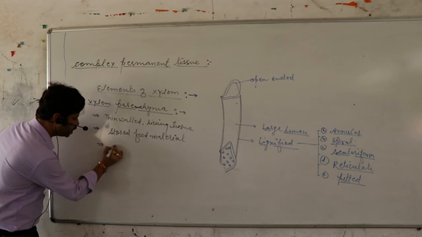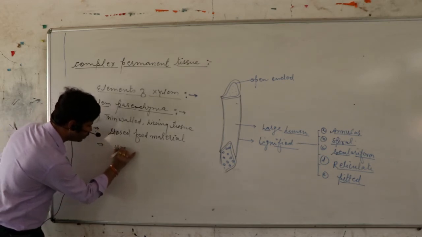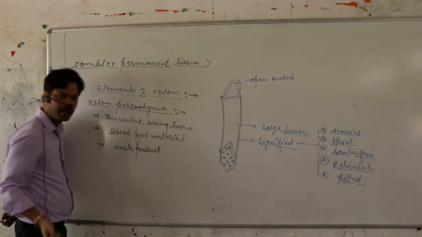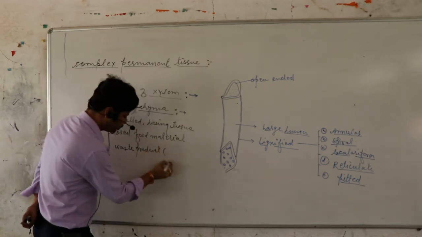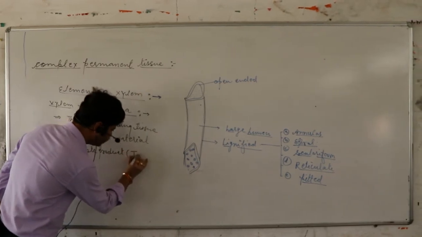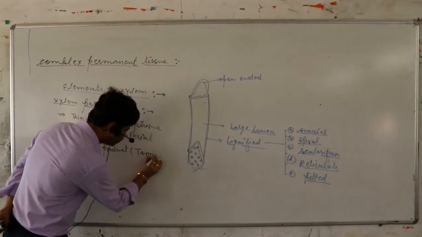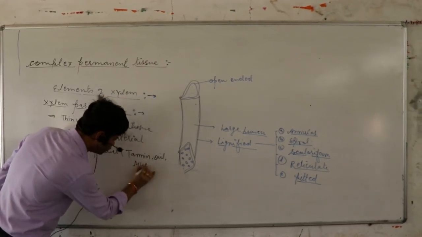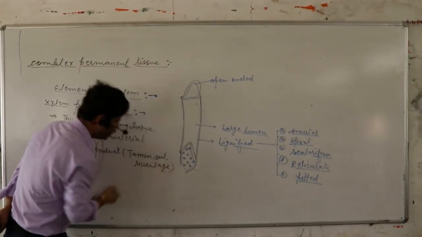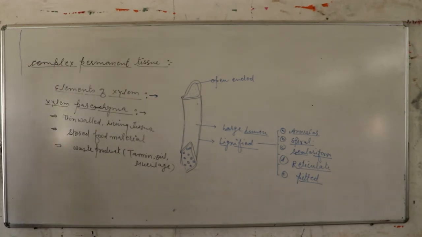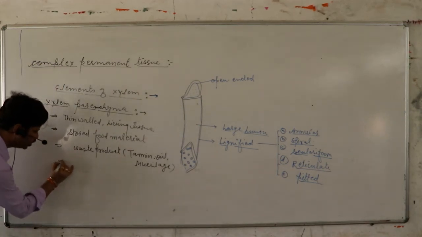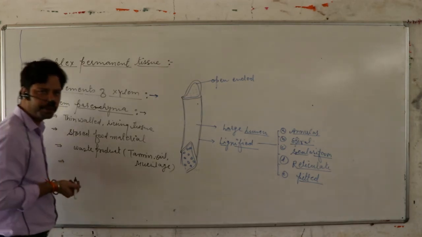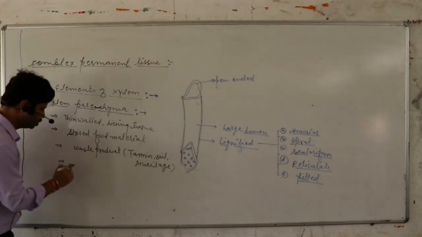These cells also store waste products like tannin, oil, mucilage, etc. They are photosynthetic in nature, because they can make their own food by the process of photosynthesis.